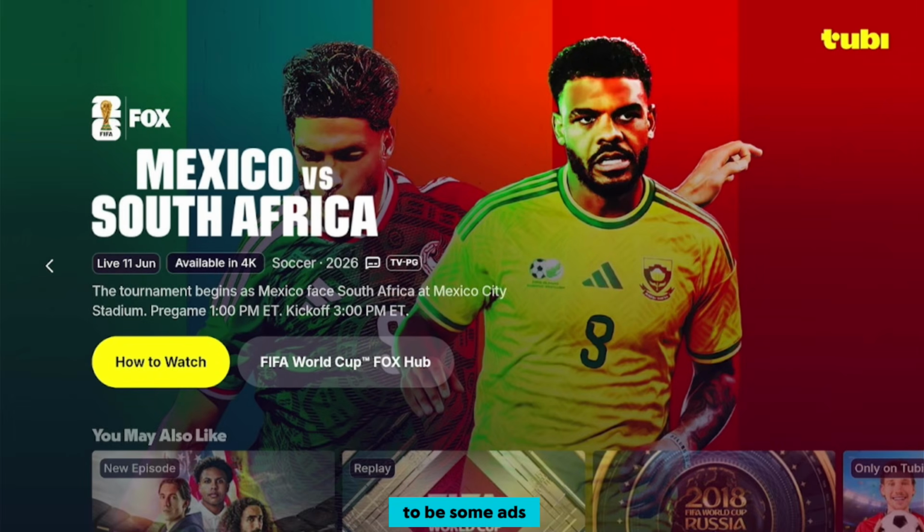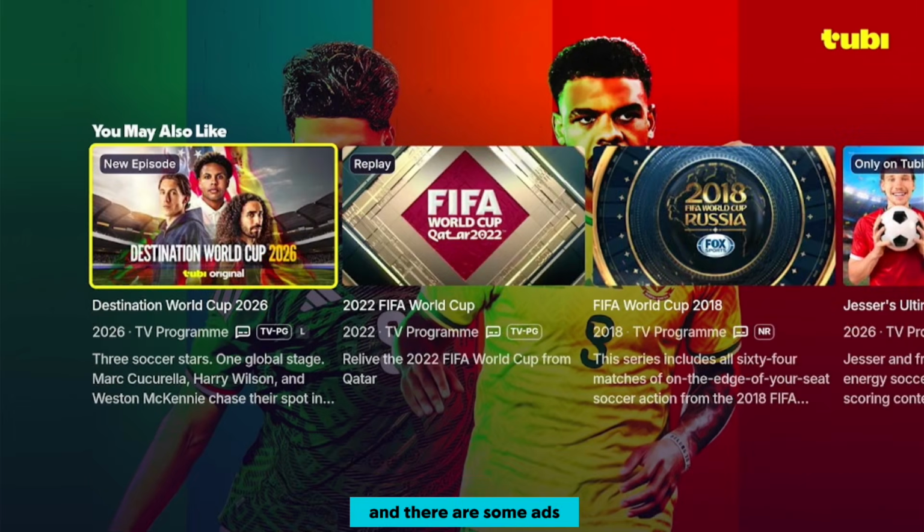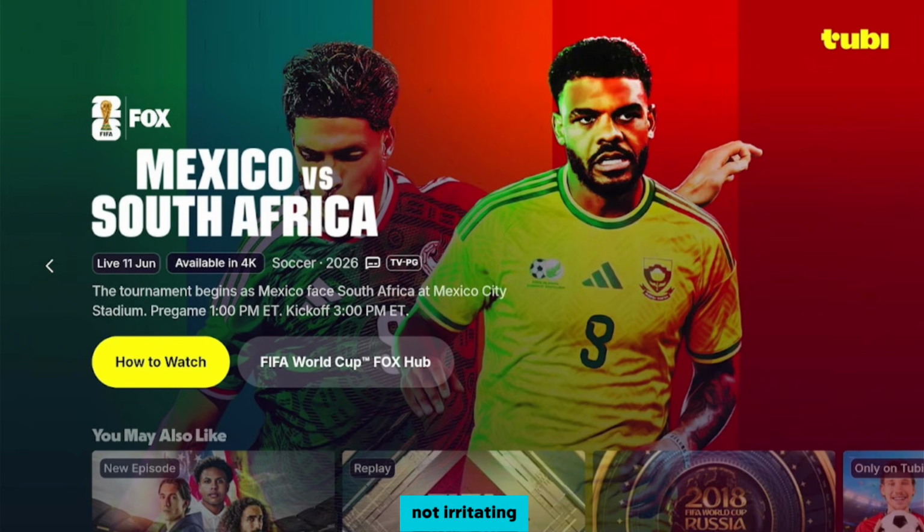Yes, there are going to be some ads. The platform is Tubi, and there are some ads, but the ads are not irritating like other platforms where you have to go through a 5 minute video or a 10-second video before you continue watching what you were watching. This platform is totally easy and simple to use.